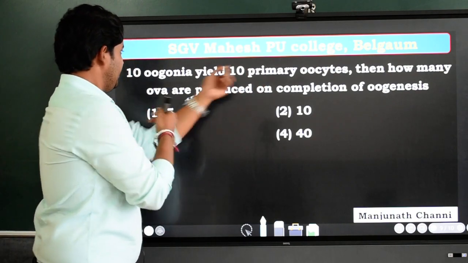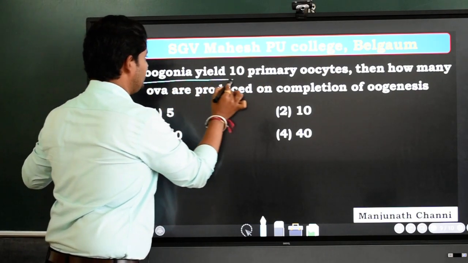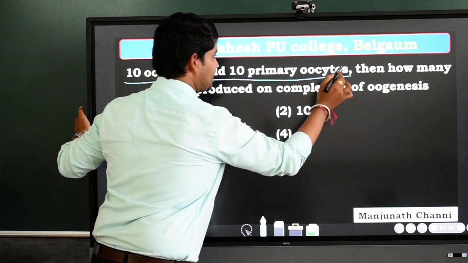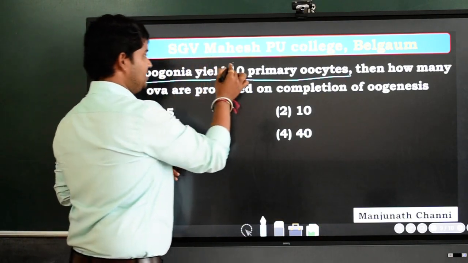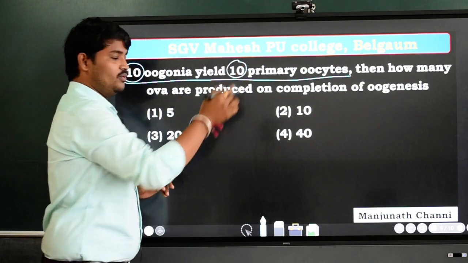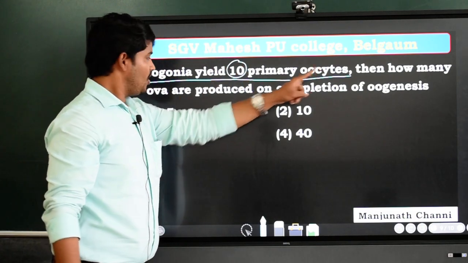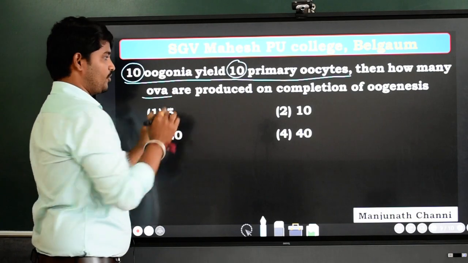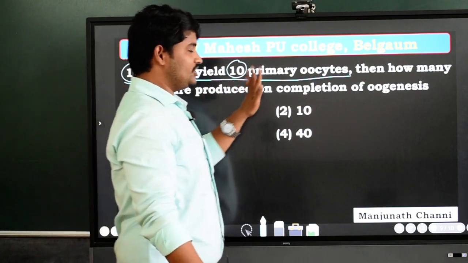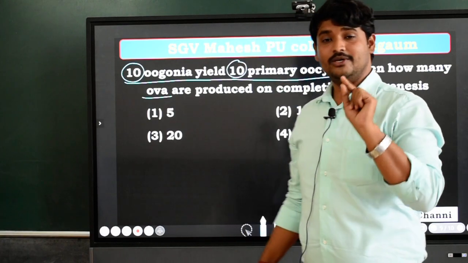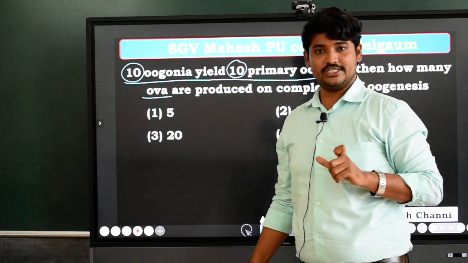10 oogonia yield 10 primary oocytes. There are 10 oogonial cells which will produce 10 primary oocytes. And then how many ova are produced on completion of oogenesis? This question is based on gametogenesis, particularly oogenesis.